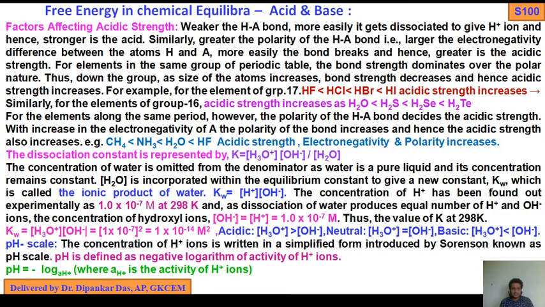So pH scale, this is the power of hydrogen. The concentration of H plus ions is written in a simple form introduced by Sorensen, known as the pH scale. So pH is defined as the negative logarithm to the base 10 of the activity of H plus ions, or the molar concentration of H plus ions. So pH equals minus log activity of H plus, where activity of H plus is the activity of H plus ions, or we can write minus log of C H plus to the base 10.